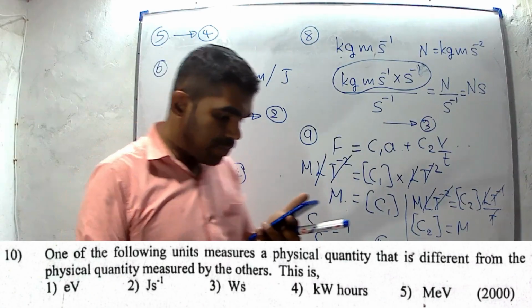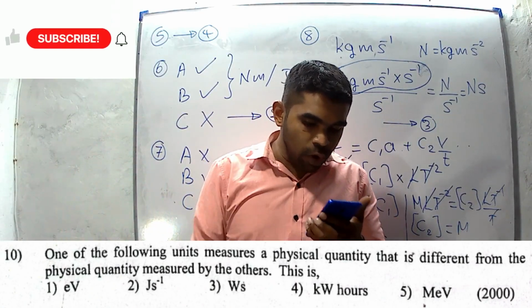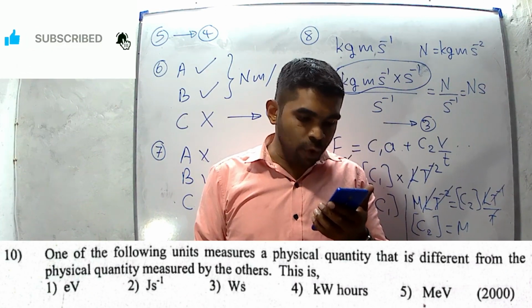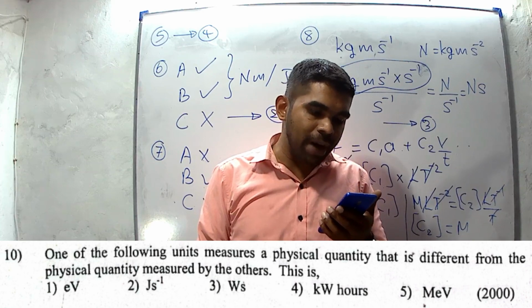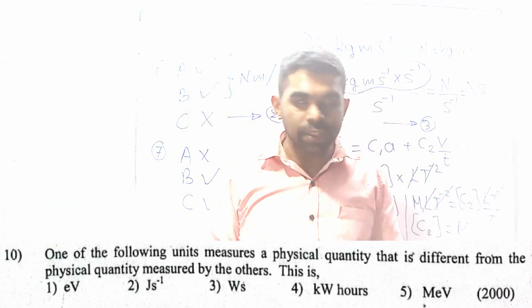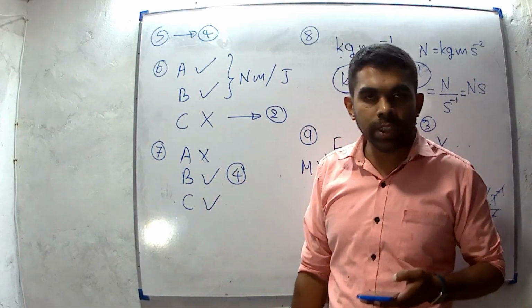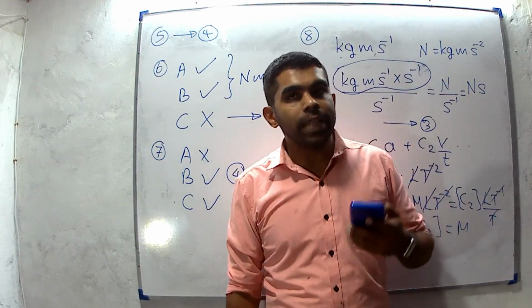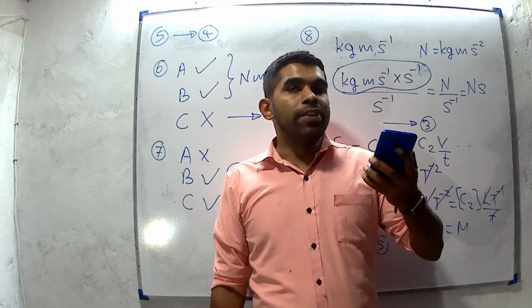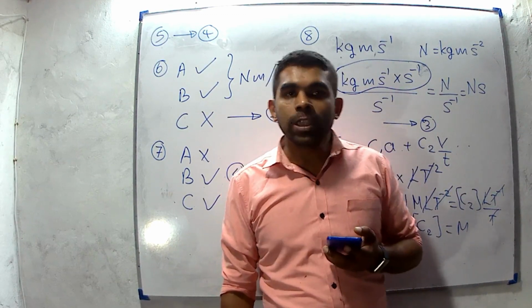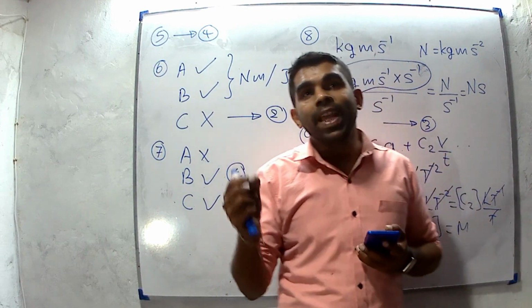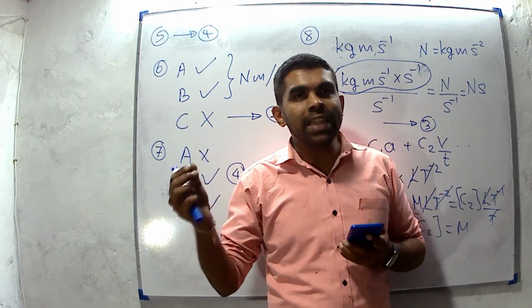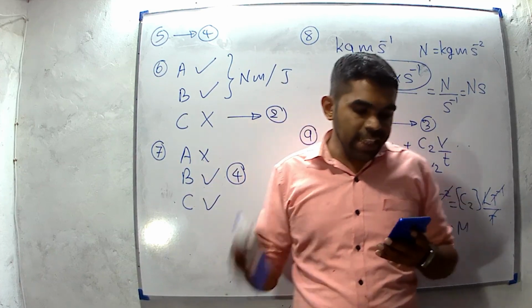Question number 10. One of the following quantities measures a physical quantity that is different from the physical quantities measured by the others. This is part 1, electron volt. We know that electron volt is a unit of energy. We define an electron volt as the kinetic energy obtained by an electron when it is accelerated through 1 volt. Then it is energy.